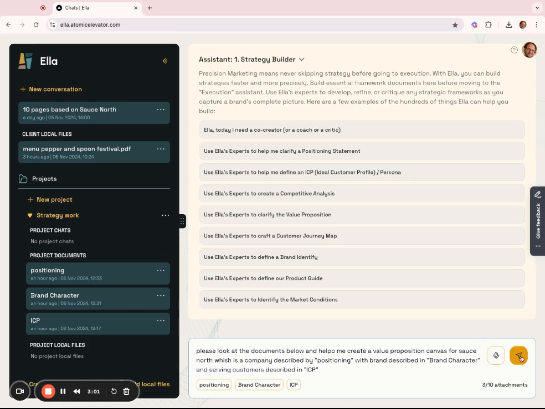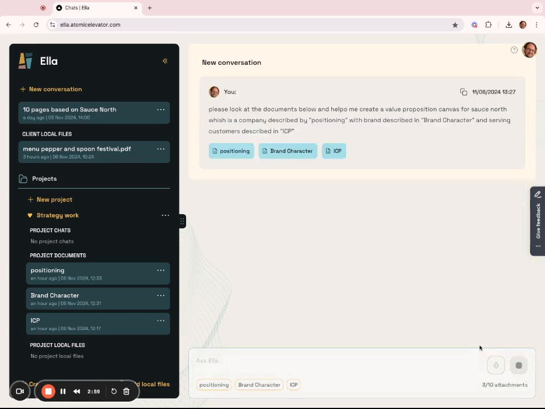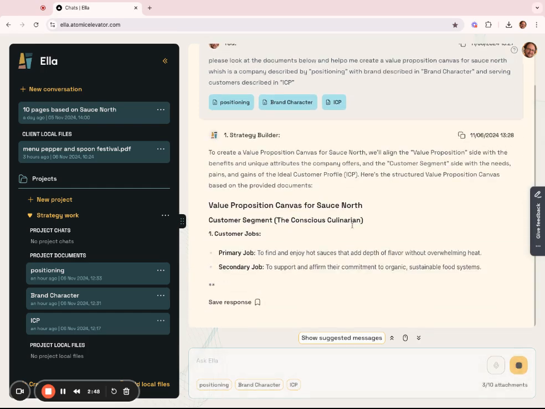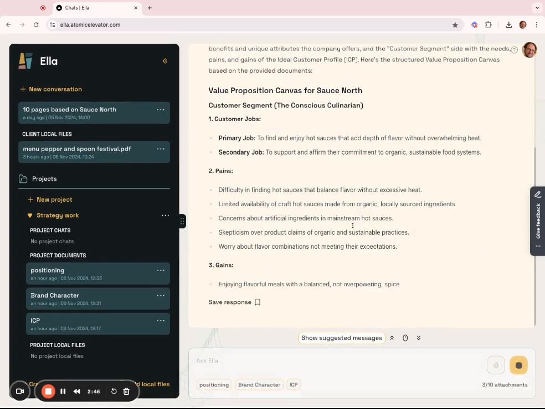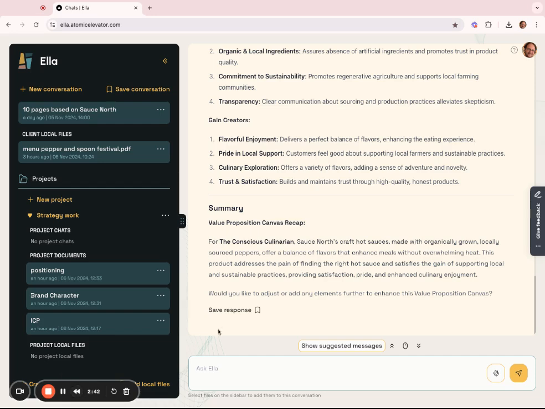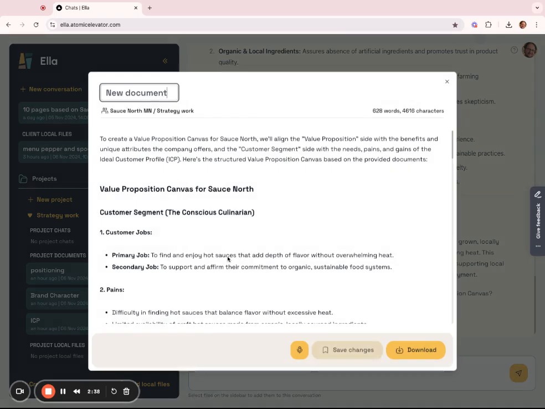I'm going to ask Ella to create a value proposition canvas for Sauce North, and I'm giving her this information in the positioning statement, the brand character, and the ICP. Look, she's picking it up. You might recognize this from our last conversation with her. I'm going to save that in my project folder with my other documents here. I'll call this value prop, and we're going to save it.